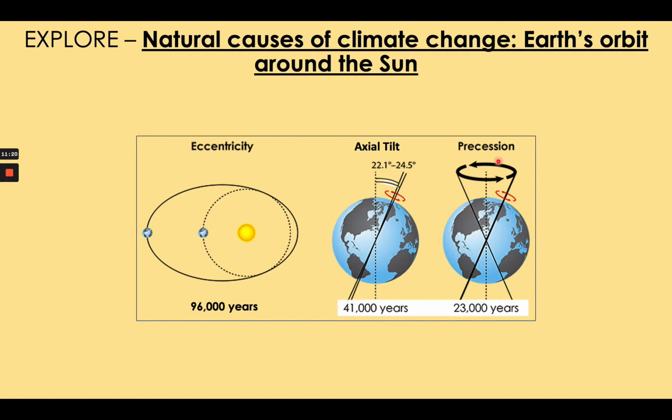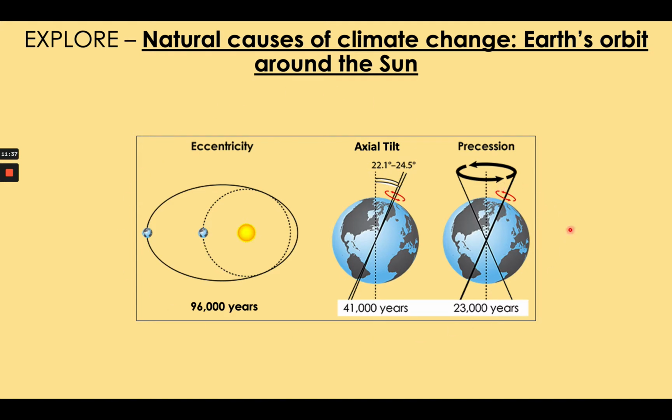However, when the Earth's wobble, or precession, causes the northern hemisphere to face away from the sun in summer, this makes northern hemisphere summers colder, and consequently ice grows, and so you have a colder climate.